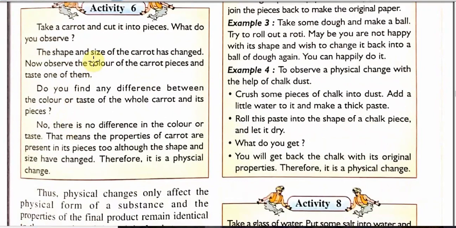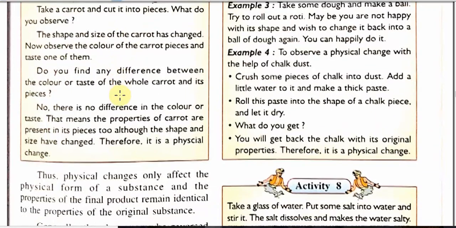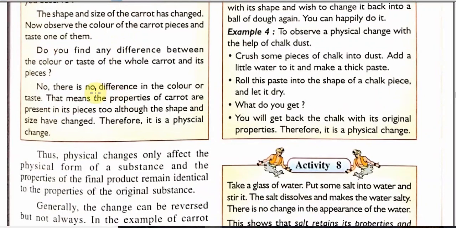Students, please check this activity number 6. Take some carrot and cut one carrot into pieces. You can see, although the shape and size of the carrot has changed, the taste is similar and the carrot remains the same. We can see that there is no difference in color or taste. It means the properties of the carrot are present in its pieces, although its size and shape change.